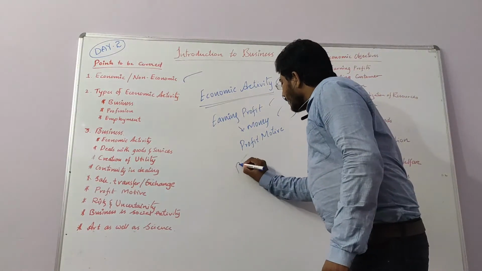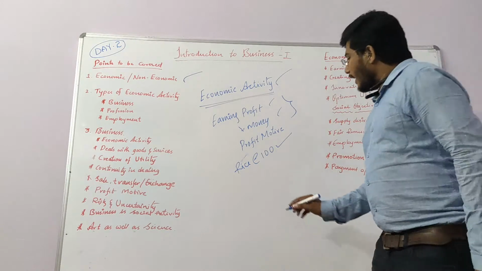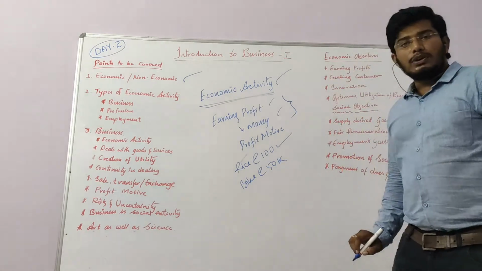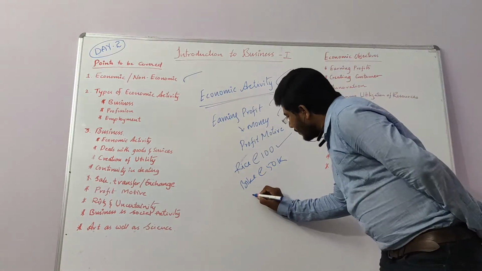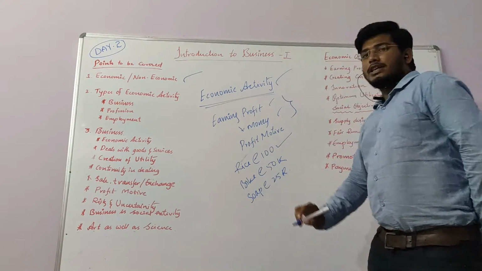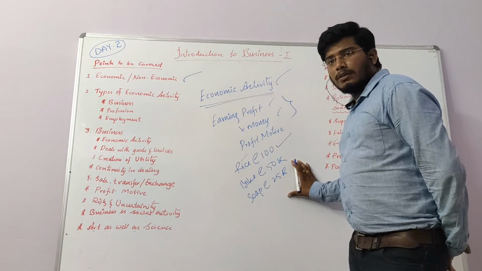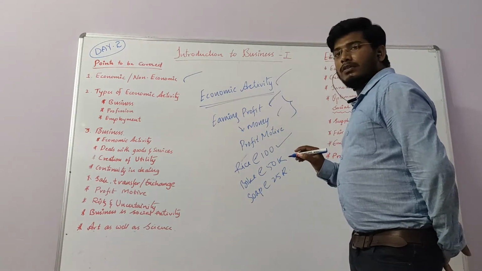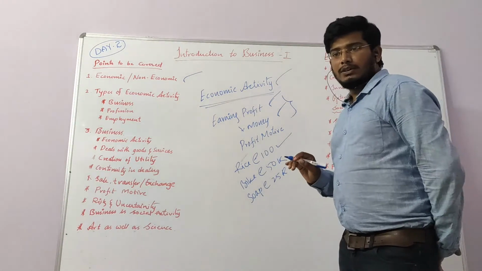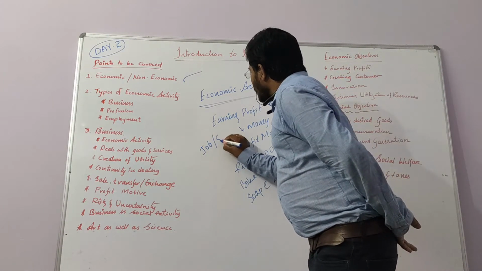Sir, I am selling rice for 100 rupees. This is economic activity. I am selling a bike at the rate of 50,000. This is also an economic activity. I am buying a soap at the rate of 25 rupees. This is also economic activity. I am doing a job for salary.